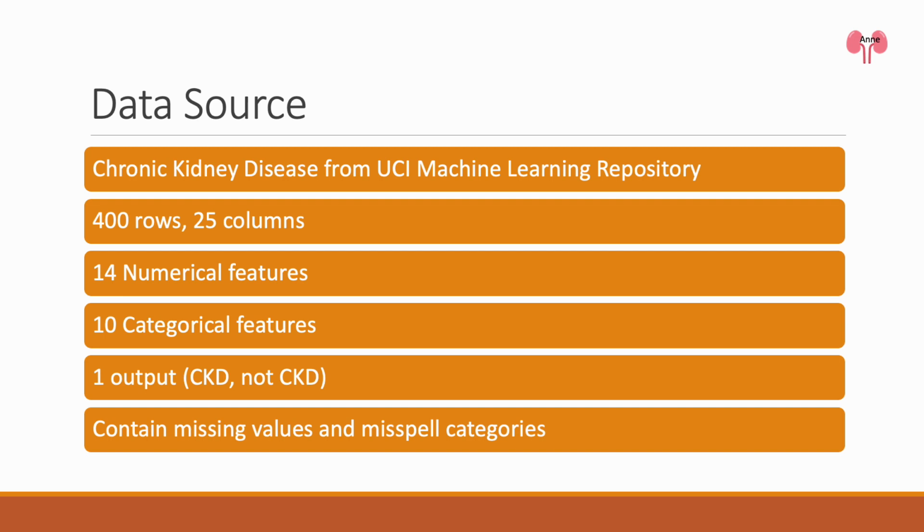The dataset we are utilizing was sourced from Kaggle, originally obtained from the UCI Machine Learning Repository. It is licensed under a Creative Commons Attribution 4.0 International License. The dataset contains 24 features and 400 records. There are 14 numerical data types and 10 categorical data types. The binary response variable classifies an instance as either having chronic kidney disease or not.